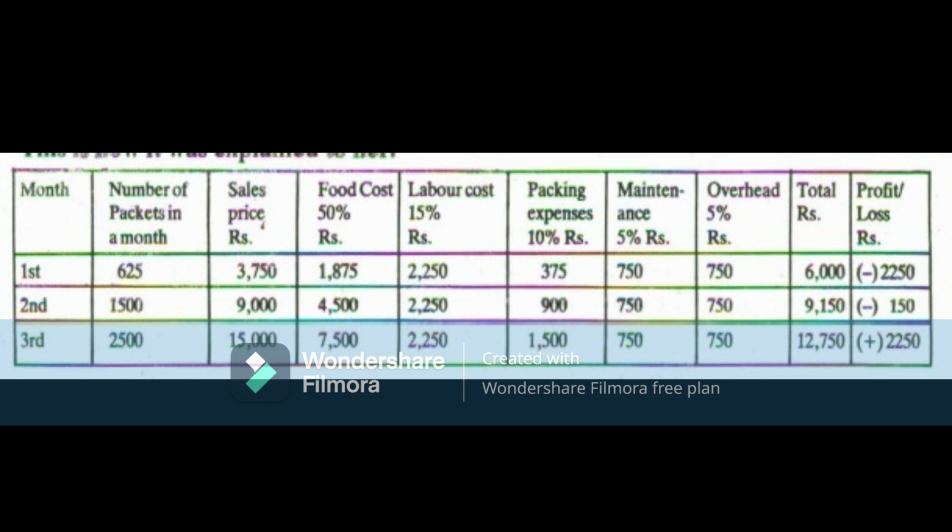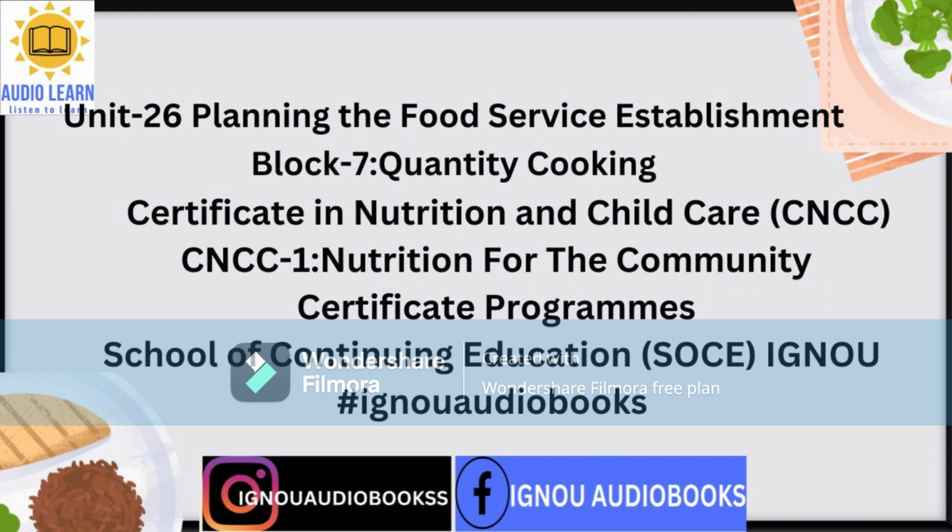This is because in the initial months the infrastructure had to be provided for preparing 100 lunch packets per day even though the actual product may be much less. From this you will see that initially the income was not enough to cover up all the expenditure, but by the third month it was expected that the income would be adequate to cover up all the expenditure and also to generate a reasonable profit.